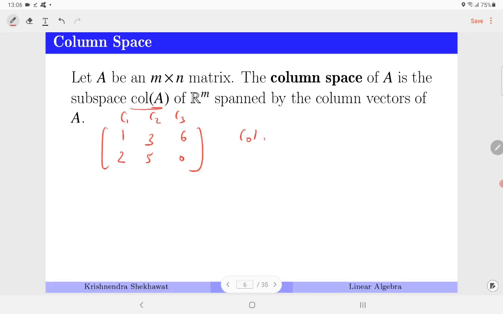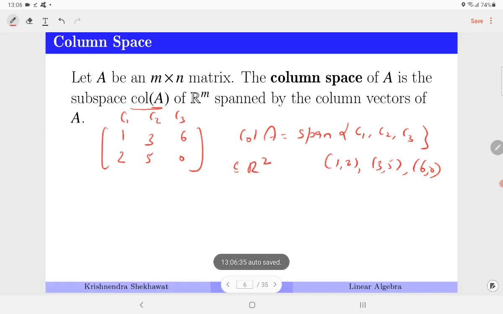So column space of A is span of C1, C2, C3, and you can see that the elements of C1 look like (1, 2), C2 is (3, 5) and C3 is (6, 0), and therefore it is a subspace of R2. So m cross n matrix, 2 cross 3 matrix.